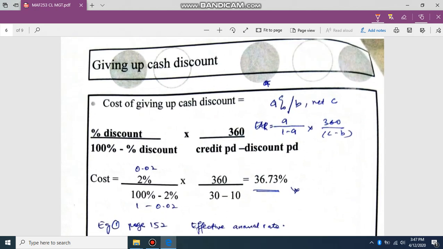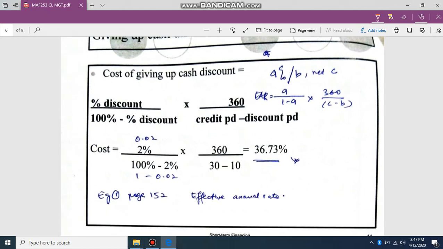If the company gives up the cash discount, that means does not take it, the cost, EAR or EAC, the effective annual rate or effective annual cost, is 2 divided by 100% minus 2%, times 360 divided by 30 minus 10, which is 36.73%.